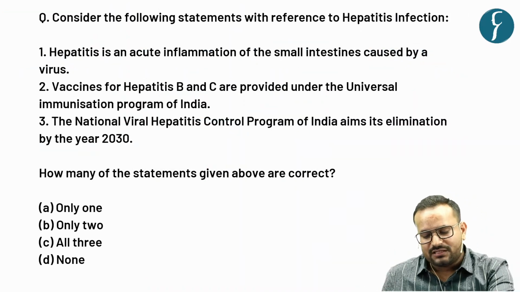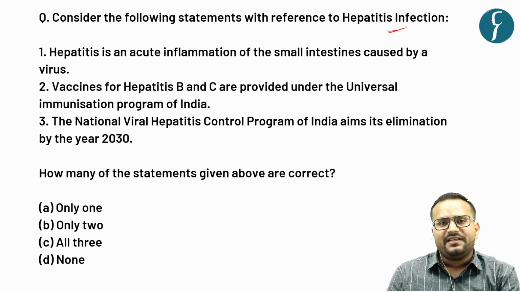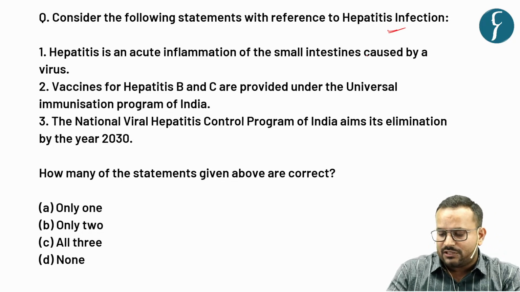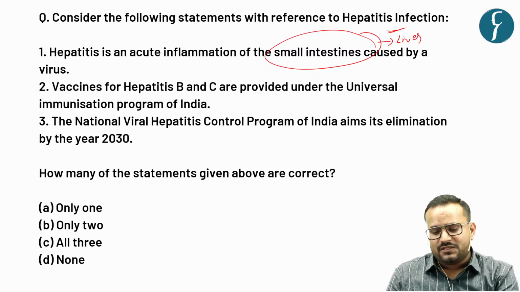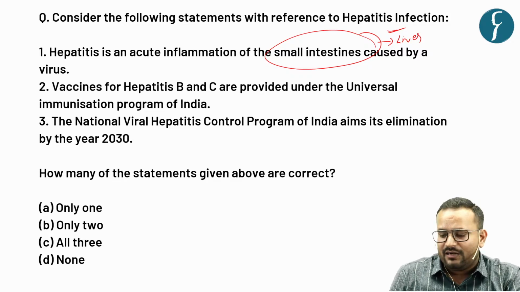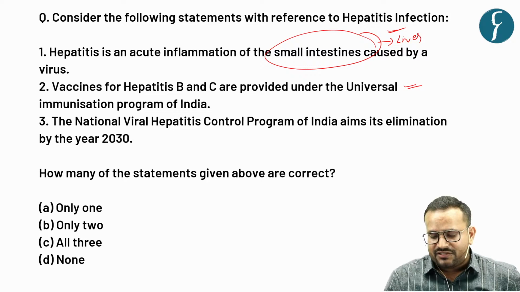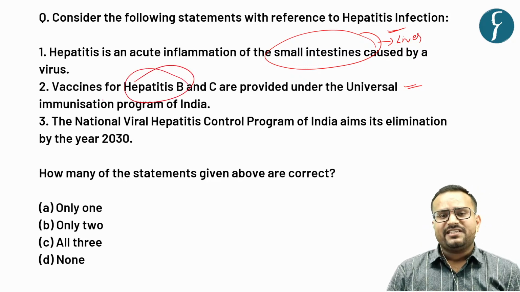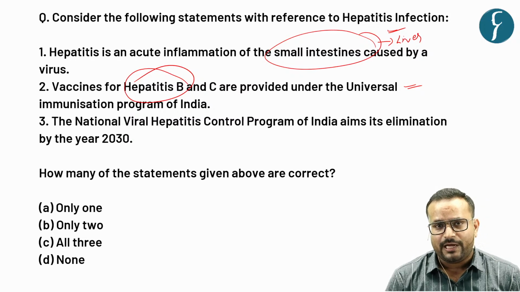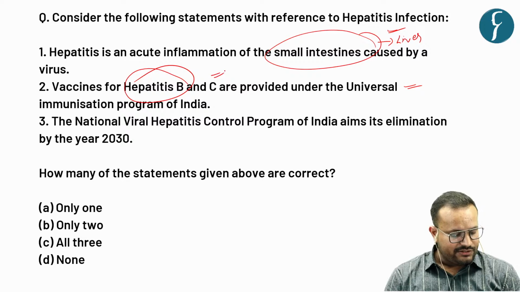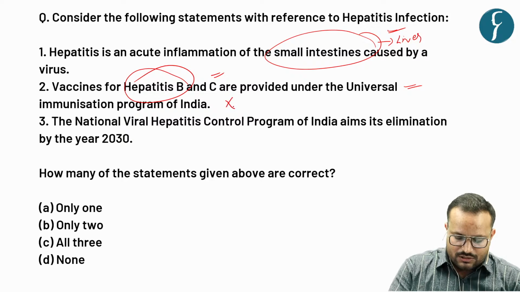Now based on that discussion, let's solve this MCQ regarding the hepatitis infection. Hepatitis is an acute inflammation of the small intestine. This is wrong, because it is the liver. Then vaccines for hepatitis B and C are provided under the Universal Immunization Program of India, which is also an incorrect statement, because for hepatitis B there is a vaccine provided under the Universal Immunization Program, but for C there is currently no vaccine. So this statement becomes wrong.